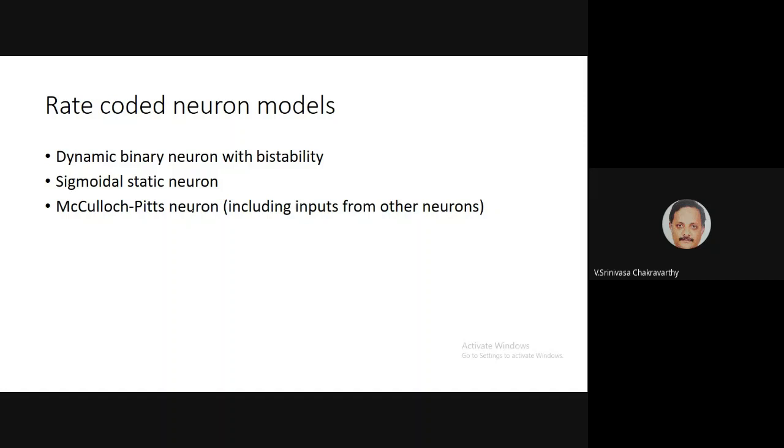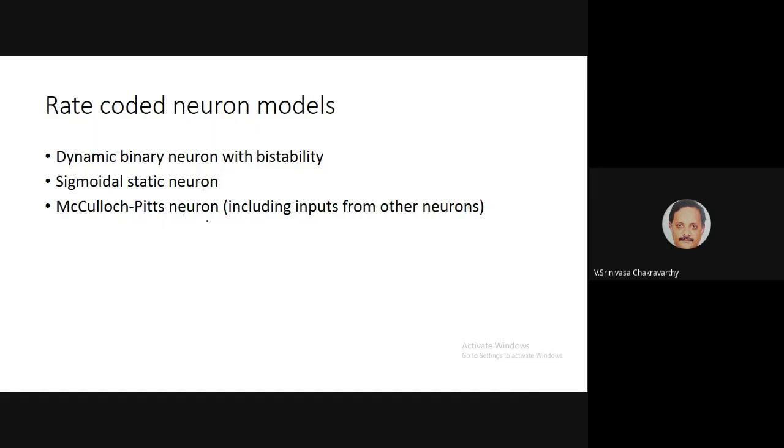Then we talked about the rate-coded neuron models: the dynamic binary neuron, which has bistability and shows hysteresis. Then the sigmoidal neurons, which are static, there's no dynamics. So among rate-coded neurons we can have dynamic neurons and static neurons. And finally, the McCulloch-Pitts neuron model. You can have a static neuron which just takes input current I and converts it to output V by passing it through some kind of step function.